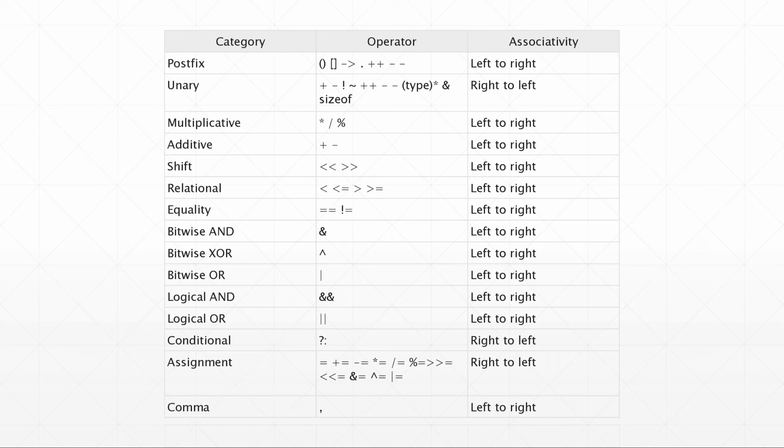These are the operator precedences in C. The category, operator, and associativity are also given. And below there is an example for the operator precedence.